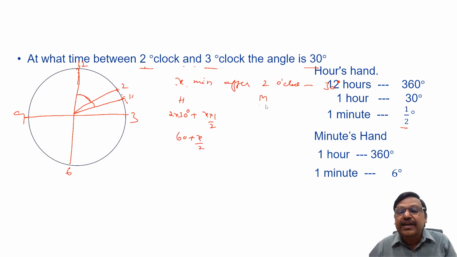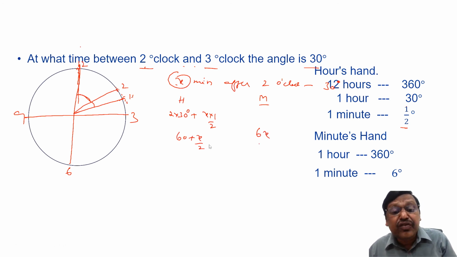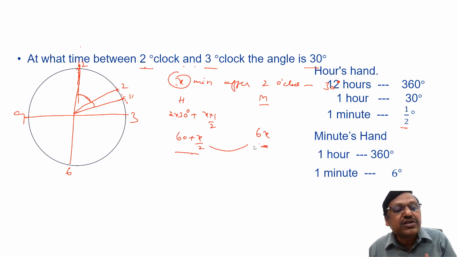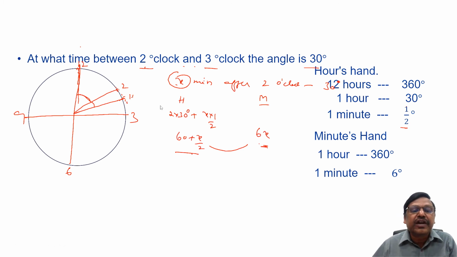What about the minute hand? At exactly 2 o'clock it will be on line 12. So in the next x minutes it will move 6x degrees. So now this is 6x. The difference between them should be 30 degrees. The question is which one is more. There are two possibilities. The hour hand might be here, the minute hand might have come up to here.